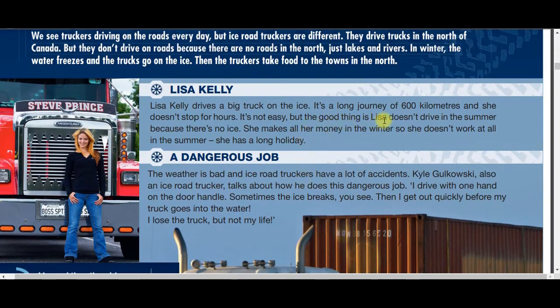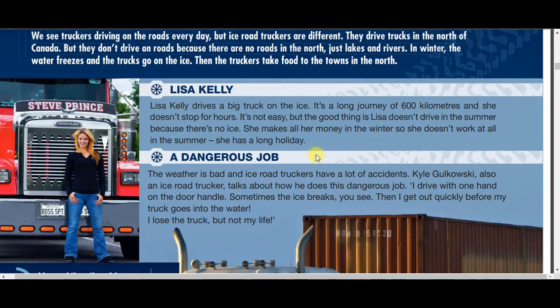But the good thing is Lisa doesn't drive in the summer. Here we go again. Doesn't drive, a negation. She doesn't drive in the summer because there's no ice. She makes. Here we go again. Make is the verb, but because we are conjugating in present simple with she, we cannot forget that we have to add an S in the end.